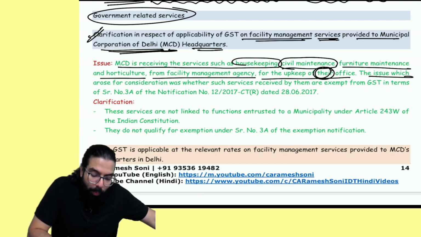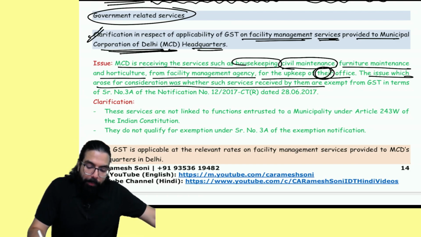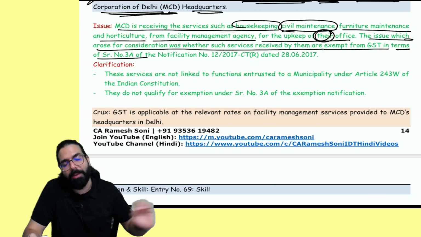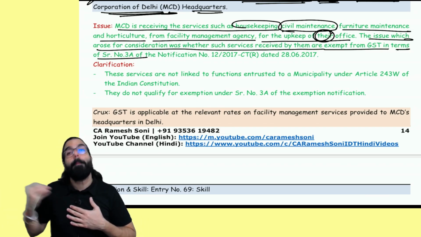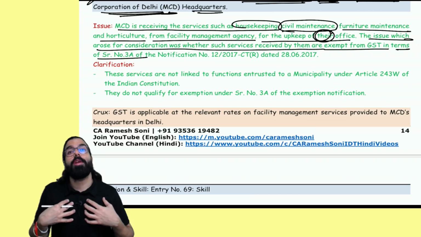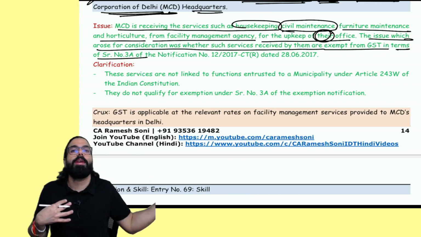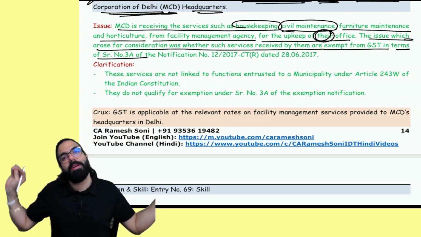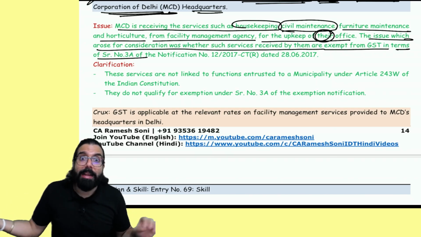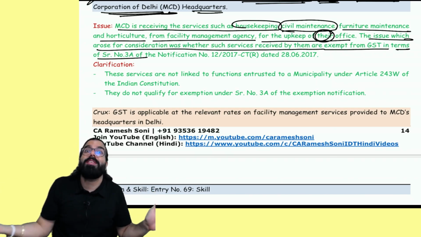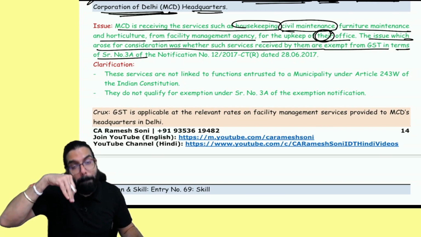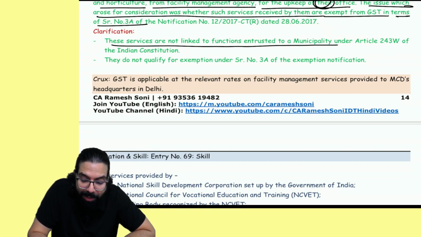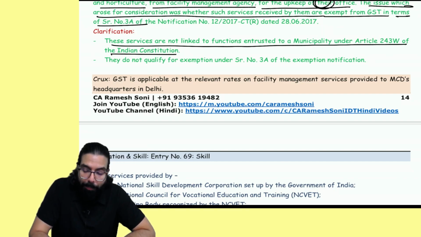The issue which arose for consideration is whether such services are exempted from GST in terms of entry number 3A, which told pure service or composite supply given to a local authority providing 240 G and W services, where goods is only 25%, is exempted. But here it is not using it to provide output service, it is using it for its own building maintenance, whether it will be exempted.